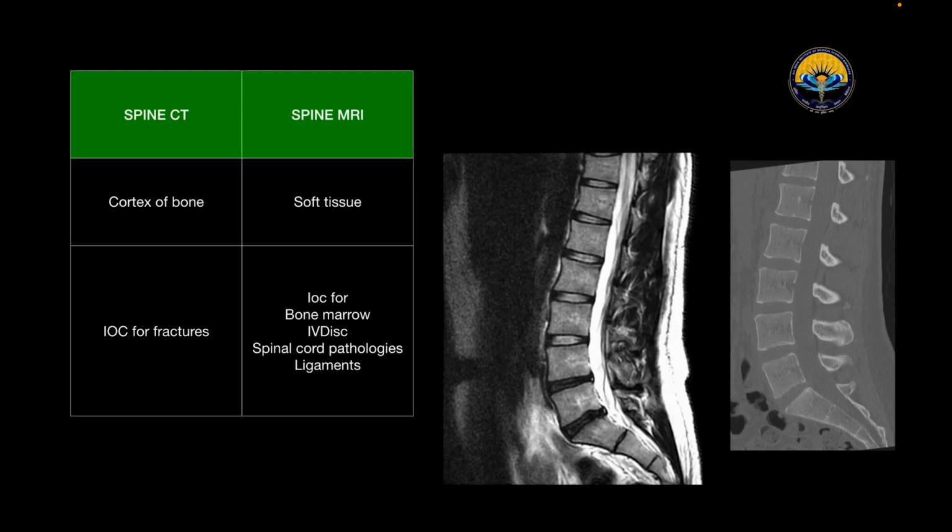Now let's talk about spine CT and spine MRI. What is the difference they make? In spine CT, the cortex of the bone is best visualized on CT. Therefore, the investigation of choice for fractures is always CT, while soft tissues are better visualized on MRI. Therefore, MRI is the investigation of choice for the bone marrow, intervertebral disc, spine or cord pathologies, and also for the ligaments. So this is the difference between spine CT and spine MRI.